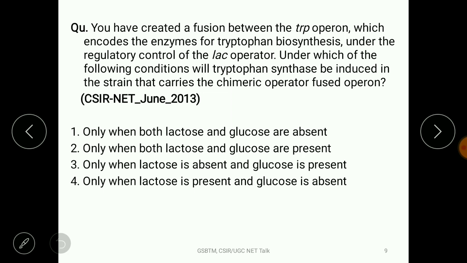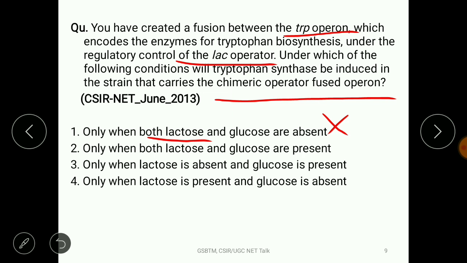First question: when you create a fusion between the tryptophan operon, which encodes enzymes for tryptophan biosynthesis, under the regulatory control of the lac operon, so the regulatory sequences are from the lac operon or lac operator, right? Under which of the following conditions will tryptophan synthesis be induced in the strain that carries the chimeric operon? That means the structural genes are from the tryptophan operon and the regulatory genes are from the lac operon. First condition: when both lactose and glucose are absent. If lactose is not there, then no induction is there, so this choice is wrong.